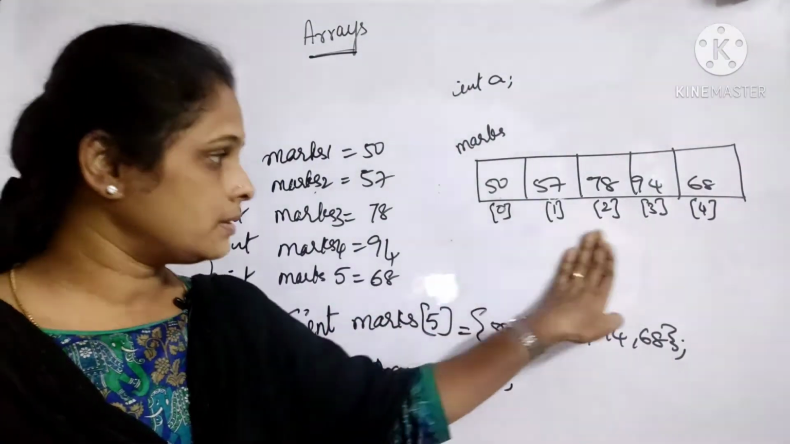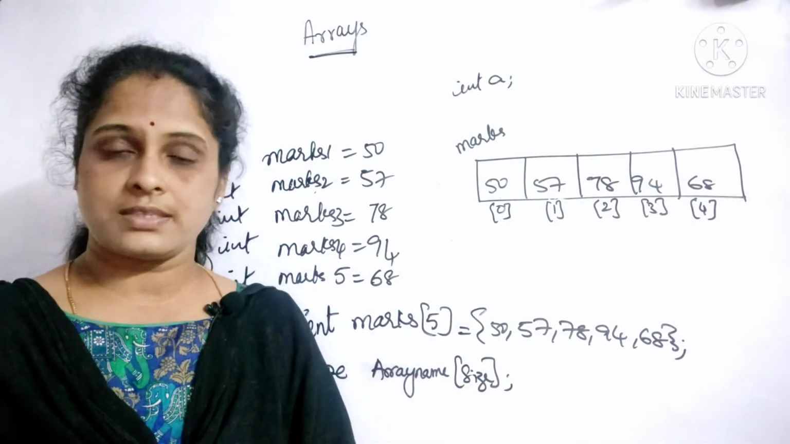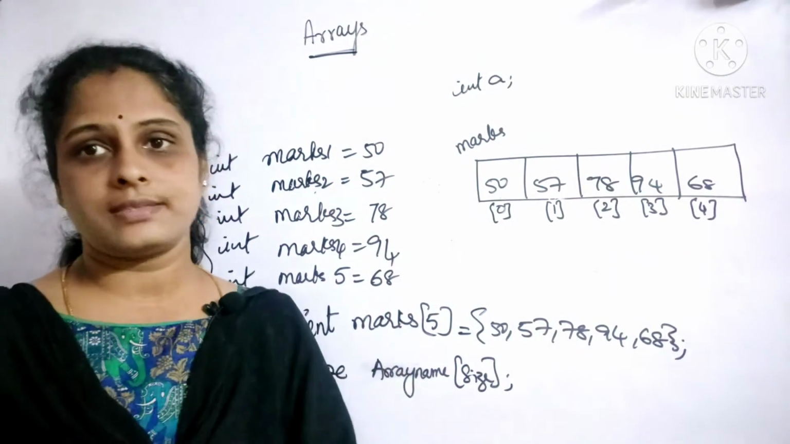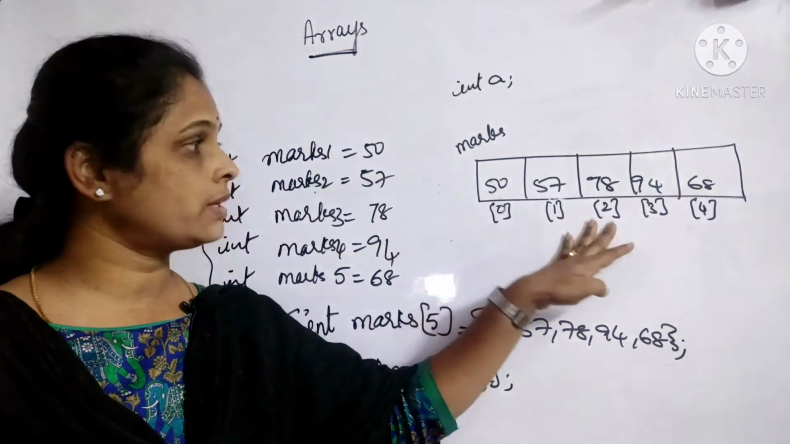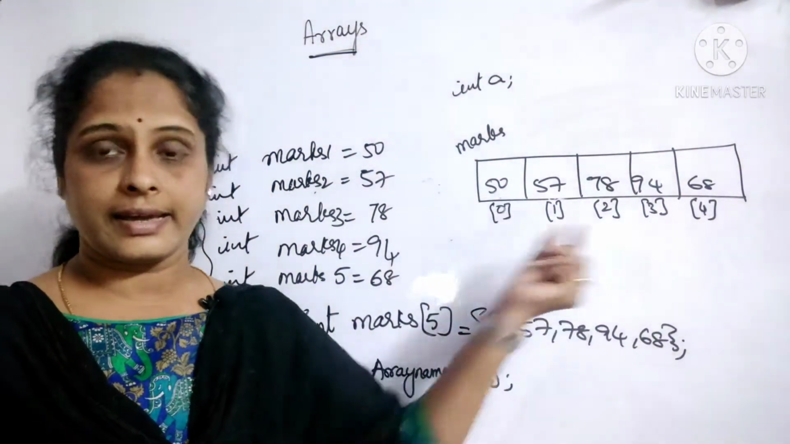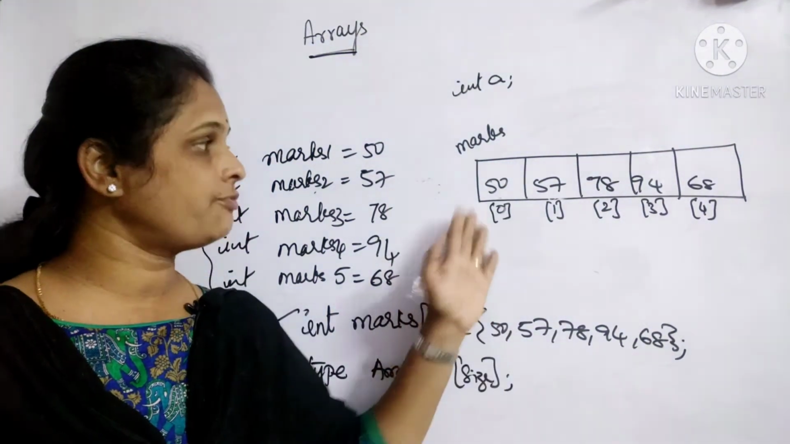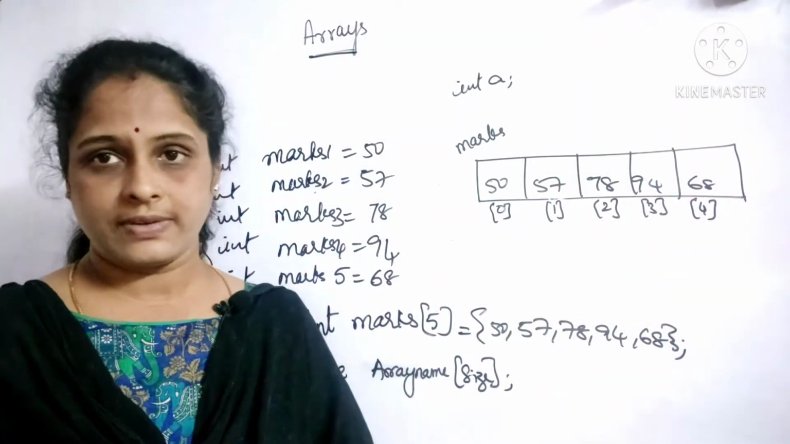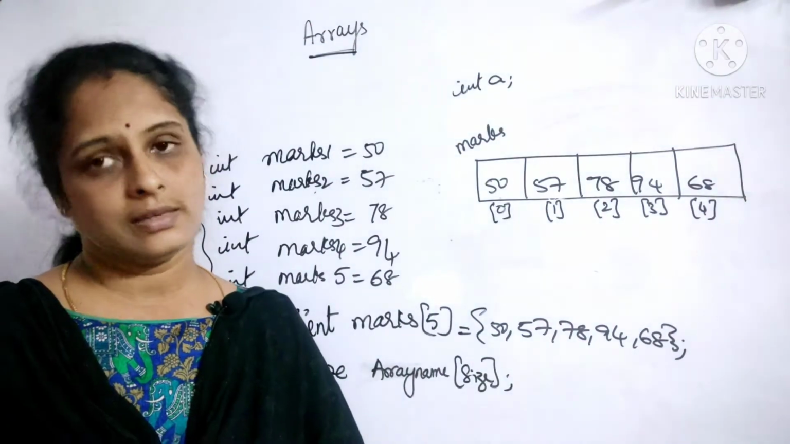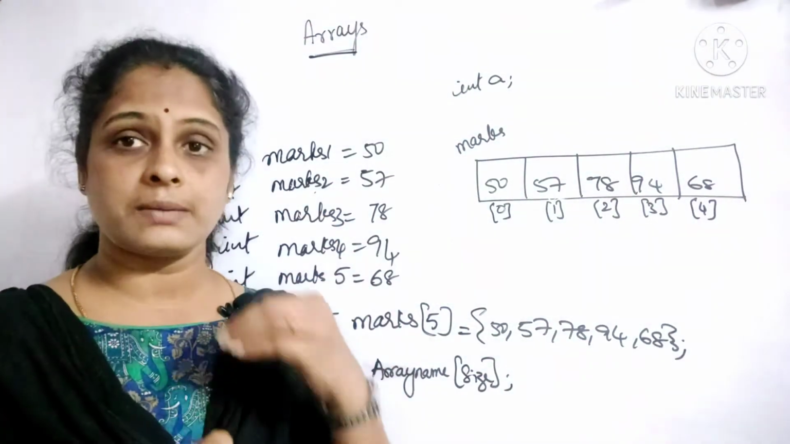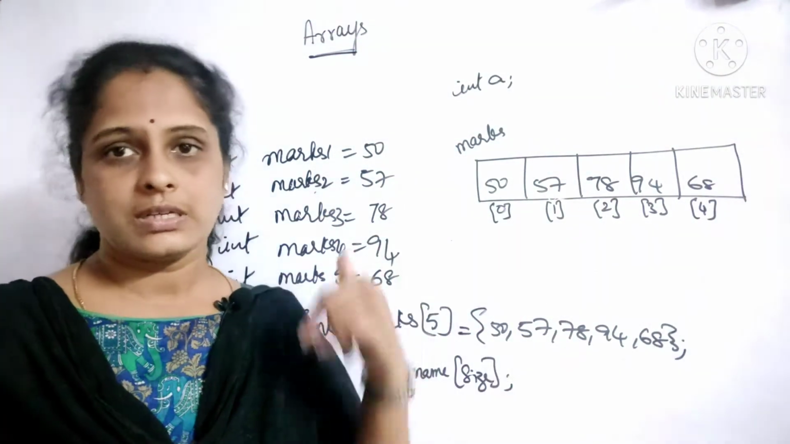Now, the advantage of using array is it is easy for you to access the element. Suppose I wanted to access 78 here. I wanted to access what is the mark of this person. I can directly access it. I need not go to 50, then to 57, then to 78. No, I can directly access marks of 2. Yes, that 78 will be displayed. So I can access them randomly instead of continuously.